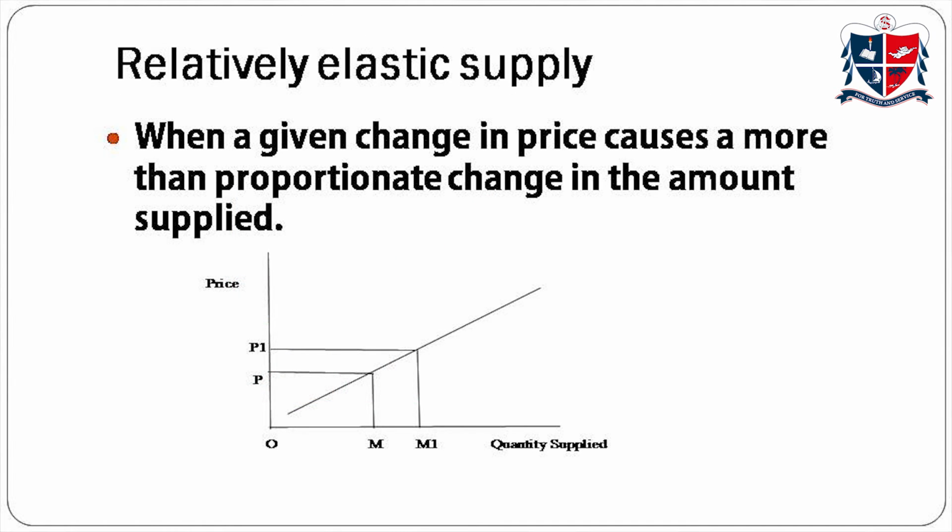Next degree is relatively elastic supply. In this situation, a change in price causes a more than proportionate change in quantity supplied. Here, if price is OP, quantity supplied is OM. If price rises from OP to OP1, quantity supplied also increases from OM to OM1. Here, the proportionate change in quantity supplied is more than the proportionate change in price. In this situation, the elasticity of supply will be greater than 1.